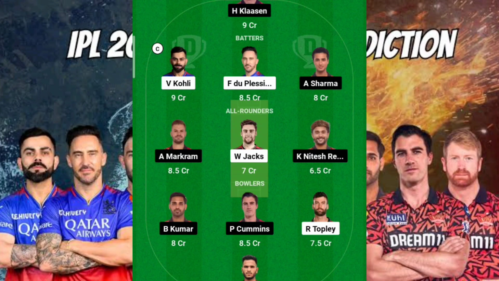Again, when it comes to VC, I have once again kept my dark horse player today, that is Heinrich Klassen. And here you can see one differential pick that I have kept, Aiden Markram, because I'm expecting that at one down he will stay for long and he'll be there in the final DT. Fine. And one more differential pick is Vyshak Vijay Kumar, because in today's match, even though he is an impact player, when it comes to chasing, especially where RCB is bowling second, there are chances that Vyshak Vijay Kumar will be there in the DT.